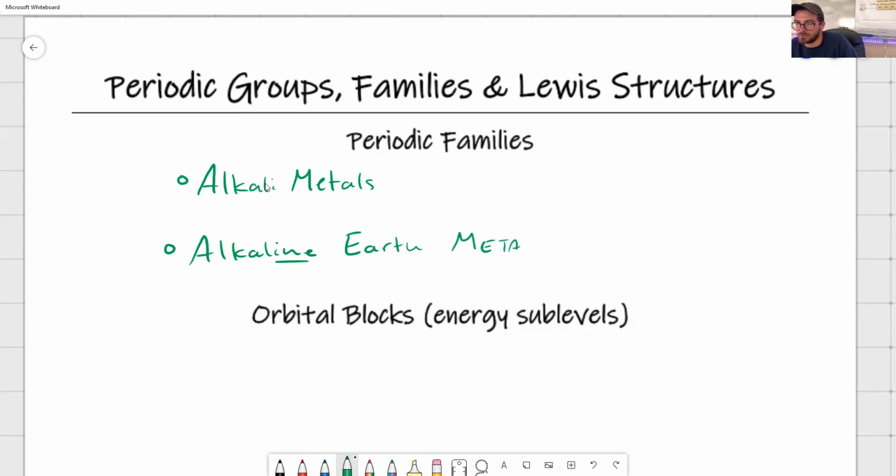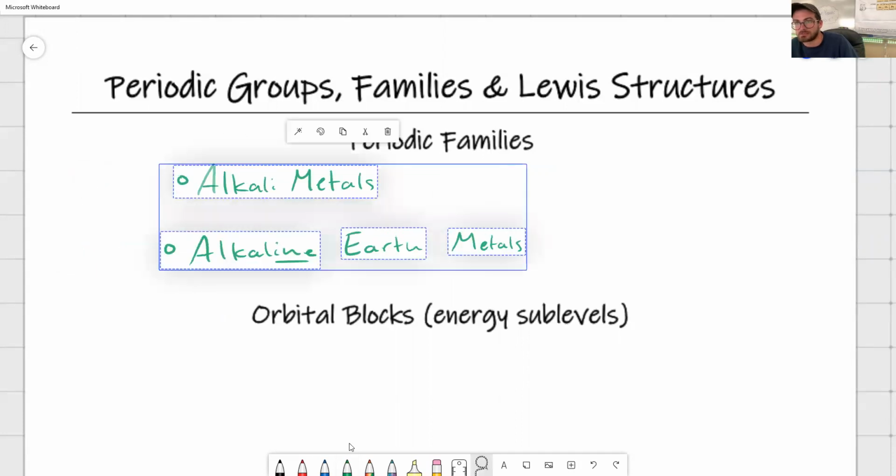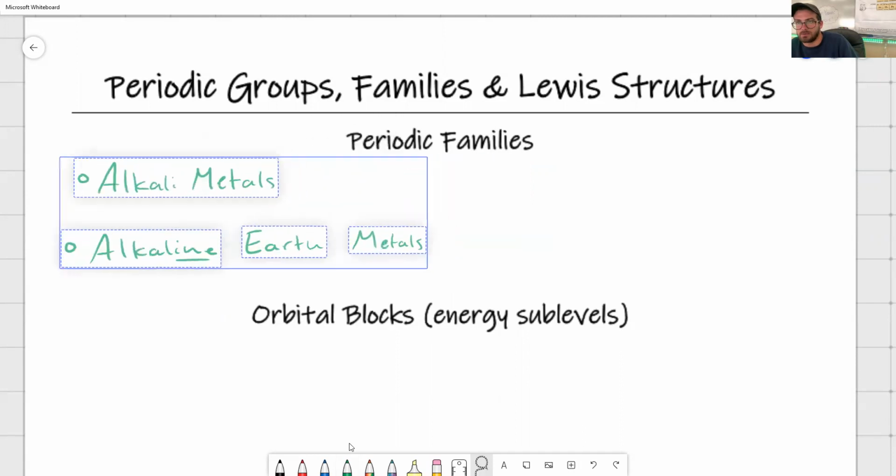Why did I just switch to all caps there? Sometimes my brain doesn't even make sense. So we've got the alkaline earth metals. We have, oh wow. How do I want to do this? I want to go up. I want to do this. I want to go bada bing, bada boom. And we're going to slide. Rats. Let's try that again. Aha, now we got it. I'm going to slide it over.